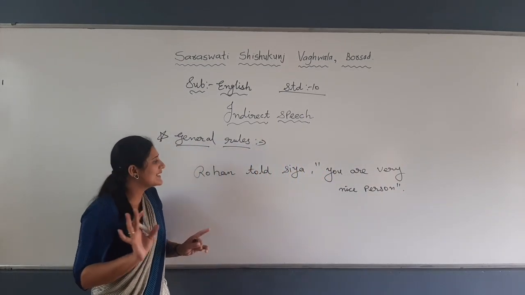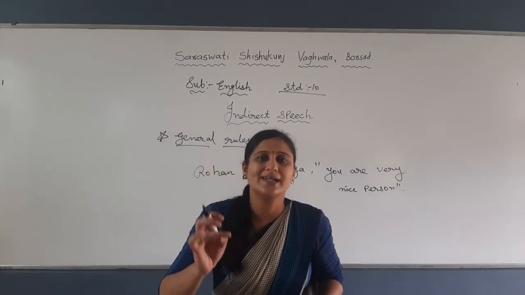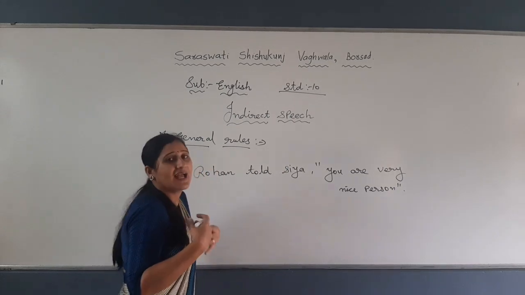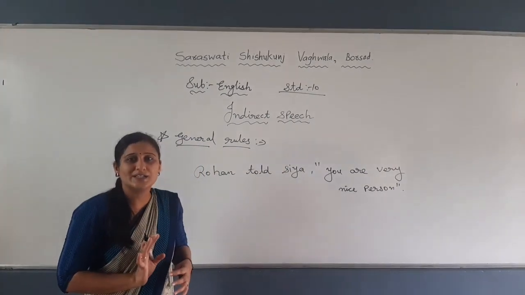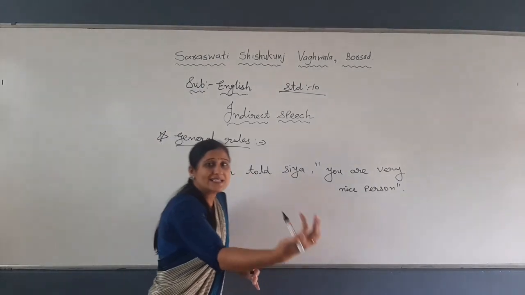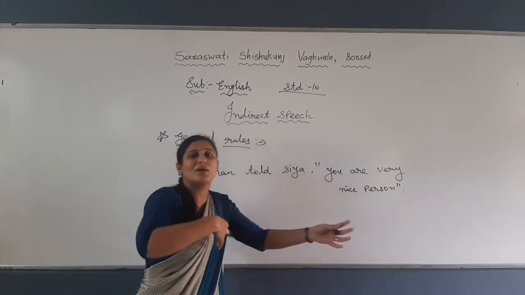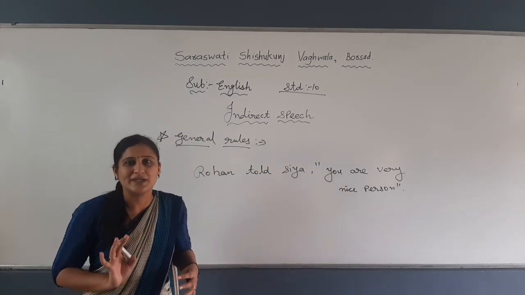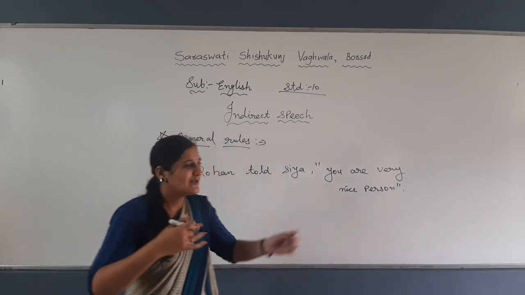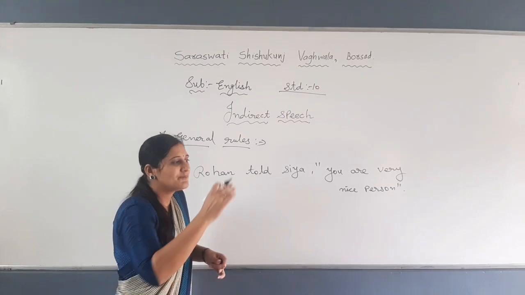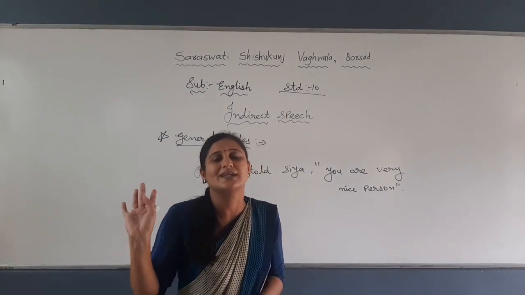Now, the first rule is, keep in mind, when two people are talking, it is called direct speech. For example, Rasmi madam and I are both talking to each other, that is called direct speech. But when Ashish sir comes, listens, and then describes this speech to Mohin sir, that is called indirect speech. So you should know the definition, then only you can turn it. When third person describes that talking to someone else, that is called indirect speech.